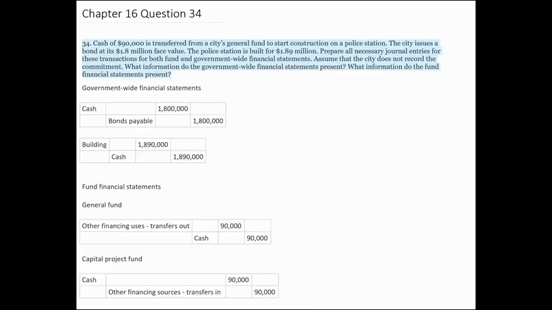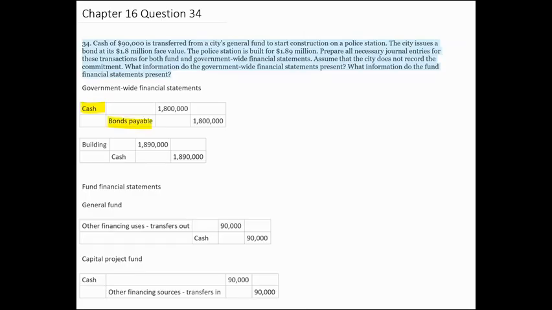The journal entries we prepare for government-wide financial statement follow accrual accounting, which means that the way we prepare them is the same as what we do for companies. For the cash transfer from one fund to another fund within the same city, there's no journal entry for that. It's like just transferring cash from one checking account to another checking account, which has no impact on the net cash amount of the city. Then as to the bond issuance, the journal entry is to debit cash and credit bonds payable, 1.8 million.